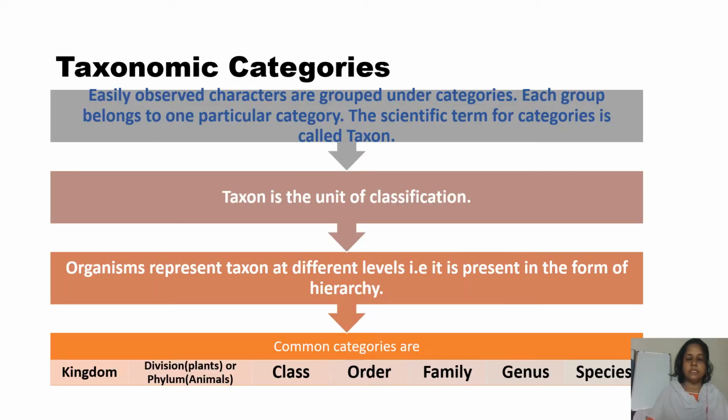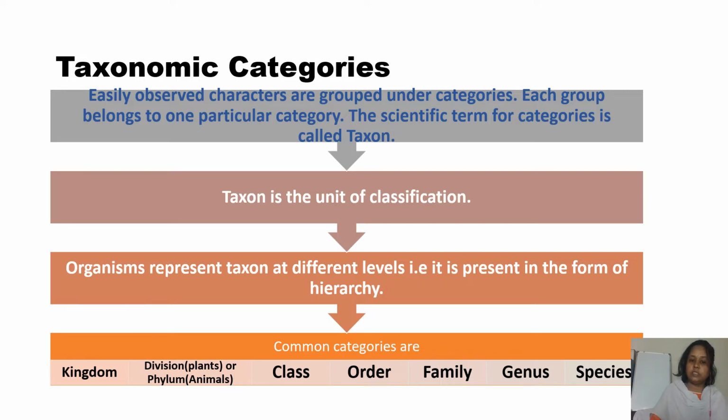So all these living organisms should be grouped. Easily observed characters are grouped under categories. Each group belongs to one particular category, and the scientific term for the categories is taxon. The taxon is the unit of classification. Organisms represent taxon at different levels, that is, in the form of a hierarchy. Here the categories are differentiated from higher to lower.